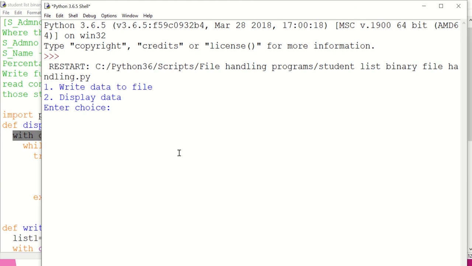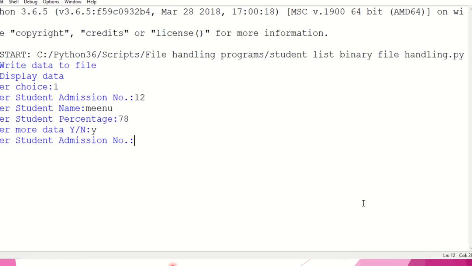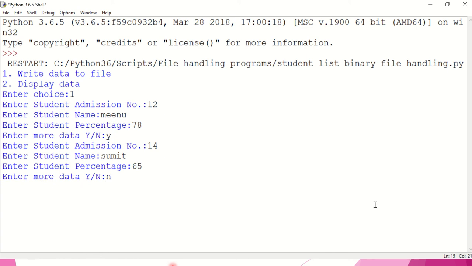Now the menu is displayed. So for the first time, I will write data to the file. I am going to enter some random data. Percentage is 78. I want to enter more records. Again, admission number I enter as 14. Student name Sumit. And now I enter below 75. So now I'm going to say no. I don't want to enter more data.